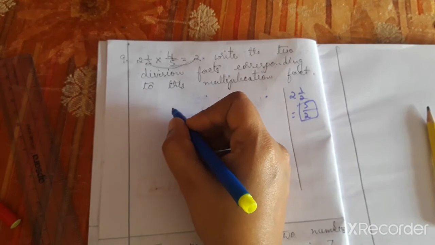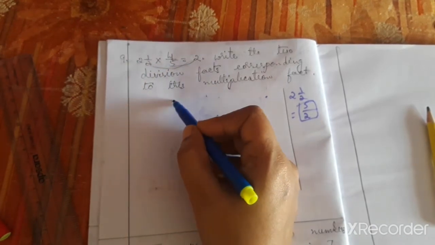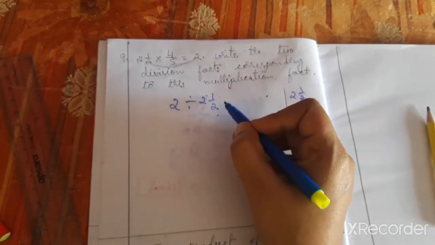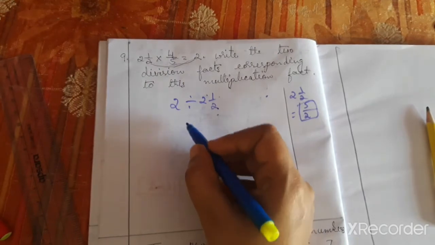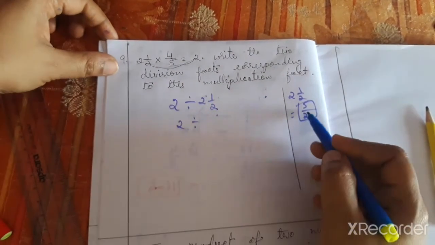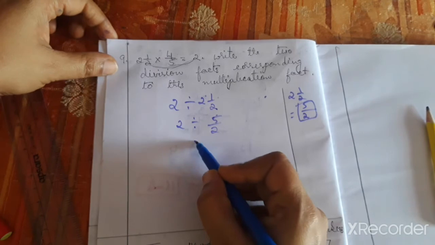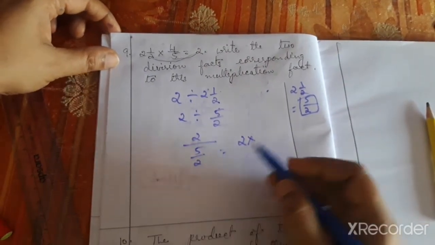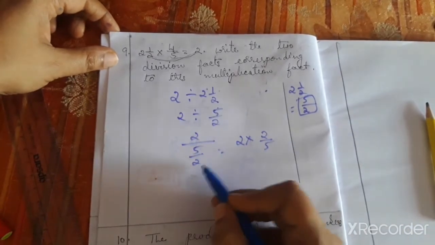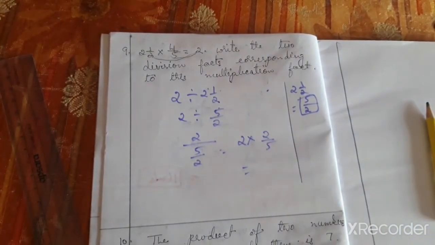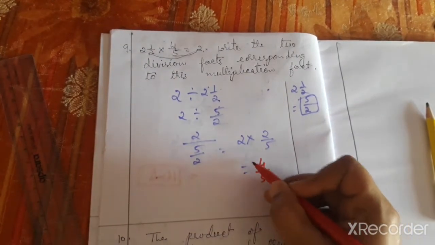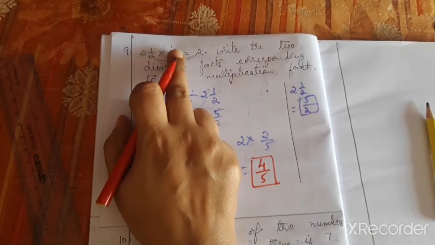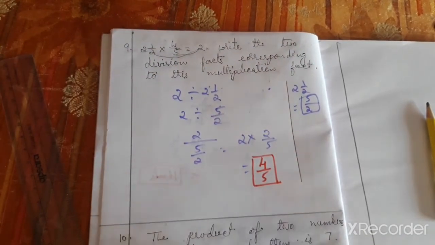So division fact, same thing for multiplication also. 2 divided by 2.5, we have to check. We get 4 by 5 only. We check that. 2 divided by 2.5 means 2 divided by 5 by 2. So 2 into 2 by 5 will become 4 by 5 by reciprocal. So answer is 4 by 5. Same, na? We get 4 by 5. Same answer, 4 by 5.